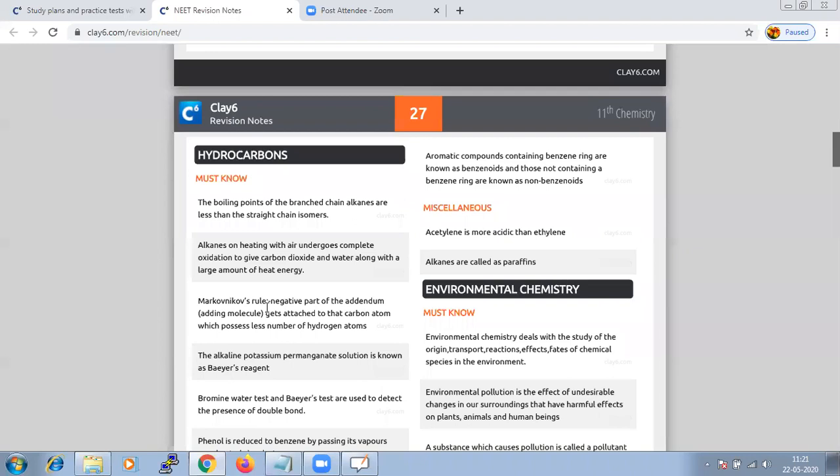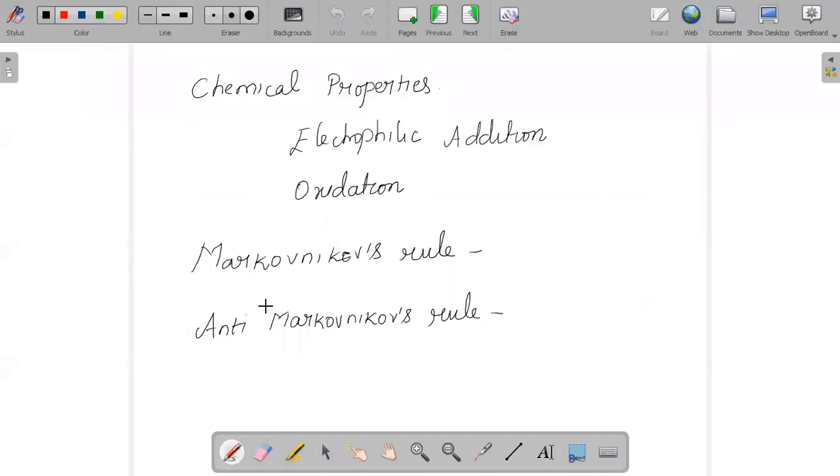So when we say Markovnikov's rule, that is whenever you are trying to add any group to an unsymmetrical alkene, the negative part of that particular reagent will attach itself to the carbon carrying lesser number of hydrogen, and hydrogen will go to the carbon with maximum number of hydrogen.